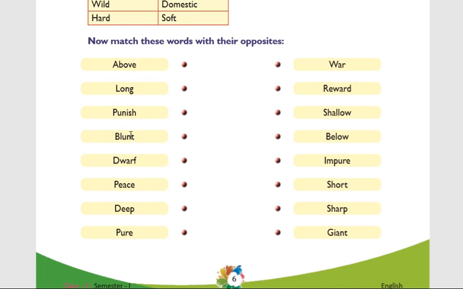Opposite of blunt. Yes, sharp. Sharp, blunt. Next, dwarf. Dwarf means nothing but very, very short is called dwarf. Yes, giant. Dwarf, giant. Next, peace, war. Deep, shallow. Pure, impure. These are the antonyms of the words.